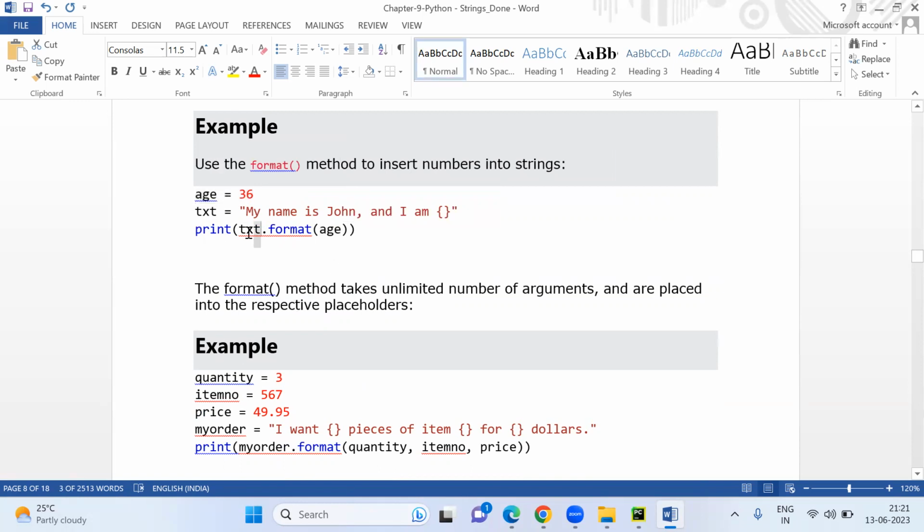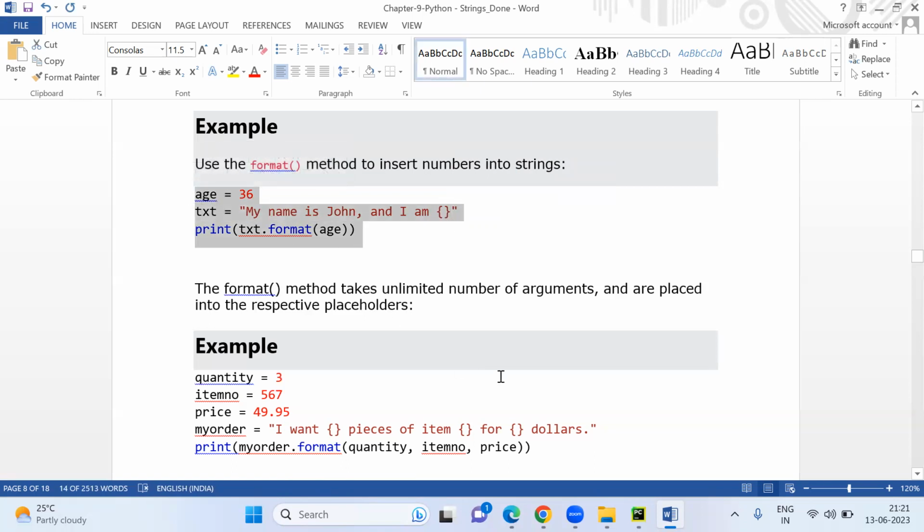Where the curly bracket is, it will just place this age value 36. Now run and see.